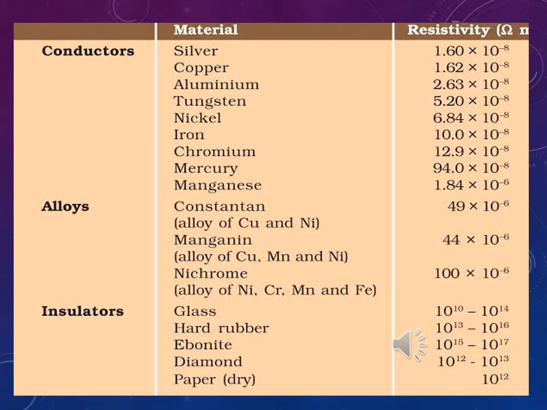So what can you say from this? The resistivity of conductors is very less and insulators it is very high. Alloys also have high resistivity.